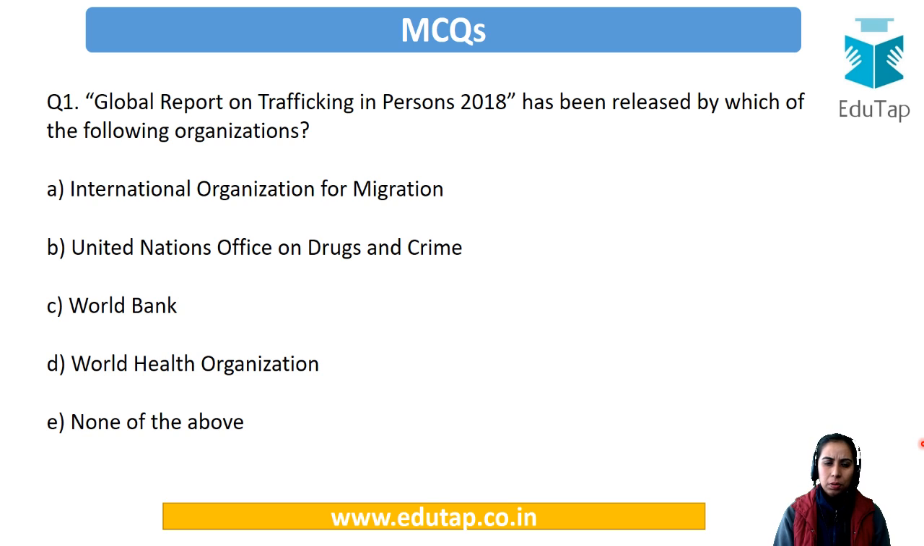See, trafficking in persons, you can actually remove options C and D. Health Organization is not fine here. World Bank should also not be there. So the major two options are here, and we have seen the answer is option B.